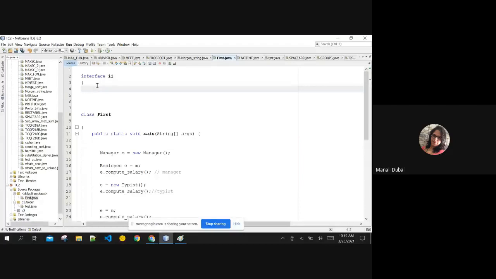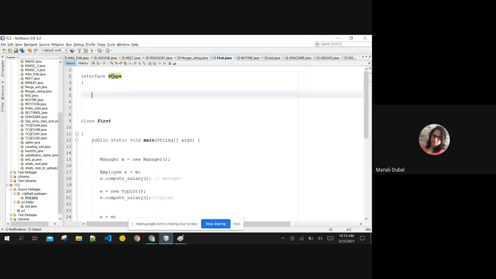Now, we can create a meaningful interface. Say for example, I am creating interface Shape itself. This shape has a simple method area, or it has a simple function print or something. Anything. Say it has a function print. Now just look at it.